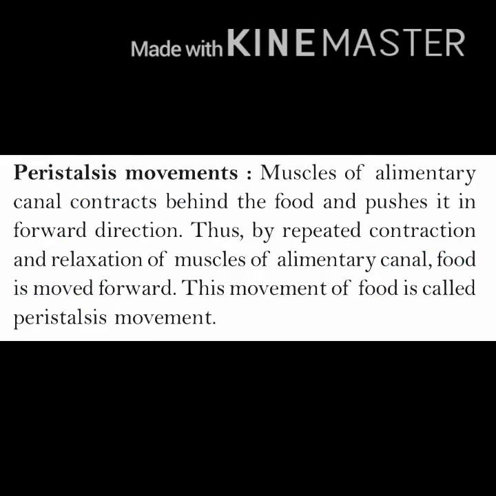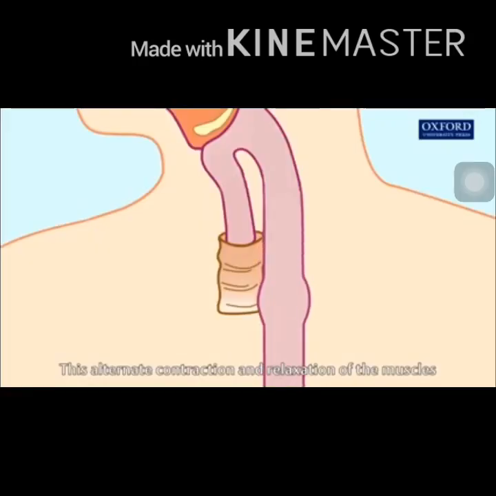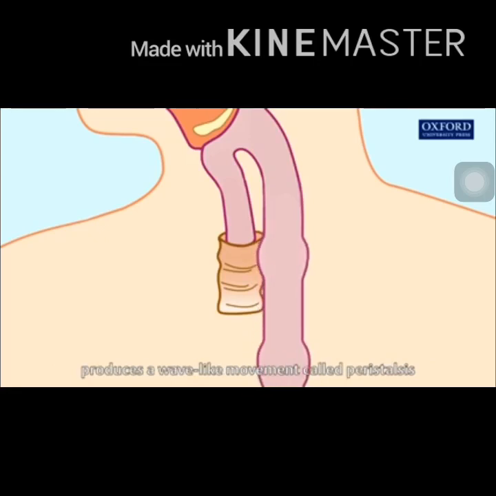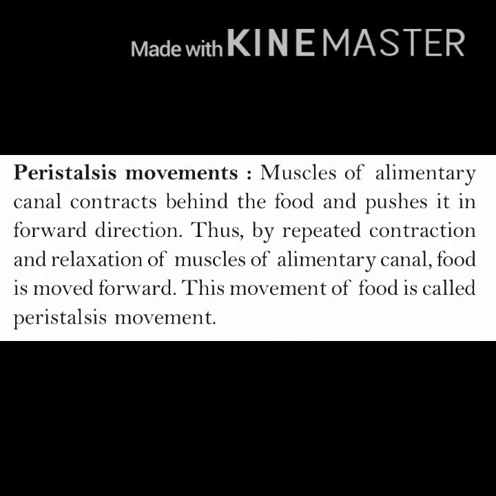What is peristalsis movement? Muscles of alimentary canal contract behind the food and push it in forward direction. Thus, by repeated contraction and relaxation of muscles of alimentary canal, food is moved forward. This movement of food is called peristalsis movement. This is the movement by which food is moved forward in alimentary canal, and this is movement of muscles of esophagus. This is rhythmic contraction and relaxation.